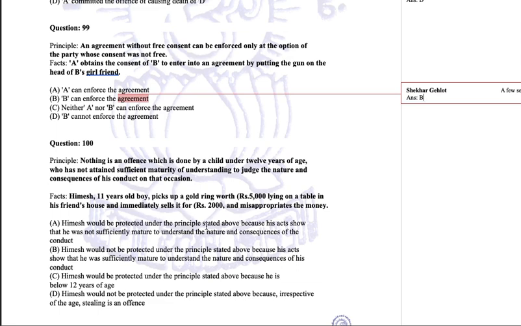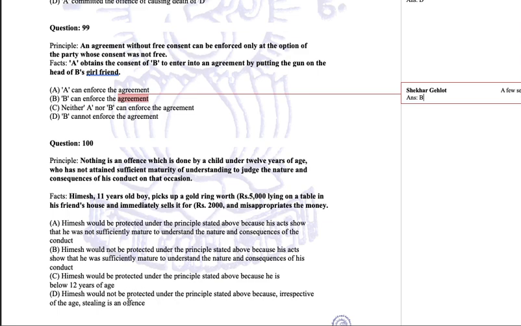Himesh should be protected under the principles stated above because his acts show that he was not sufficiently mature to understand the nature and consequences of the conduct. Himesh would not be protected under the principles stated above because his acts show that he was sufficiently mature to understand the nature and consequences of his conduct. Himesh would be protected because he is below 12 years. Himesh would not be protected because irrespective of the age, stealing is an offense.